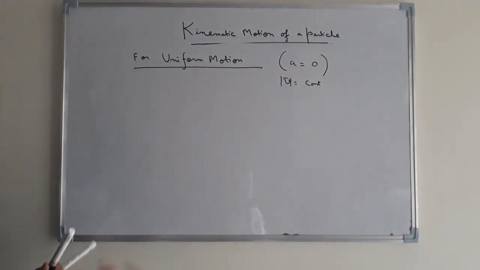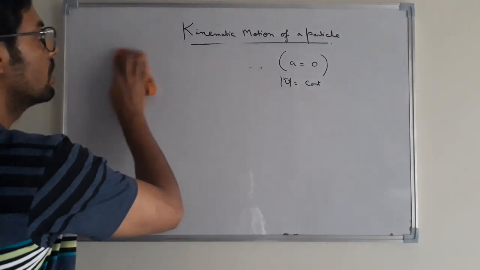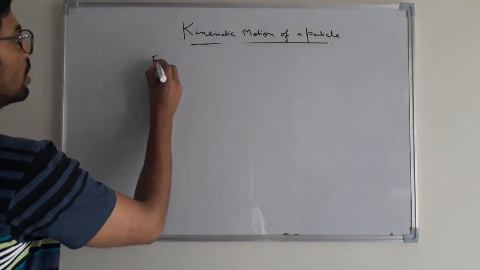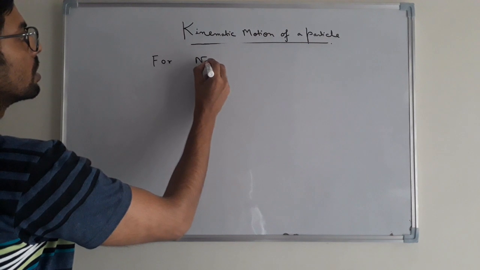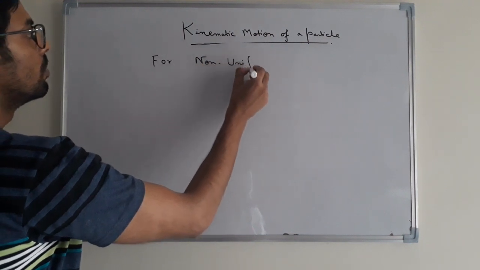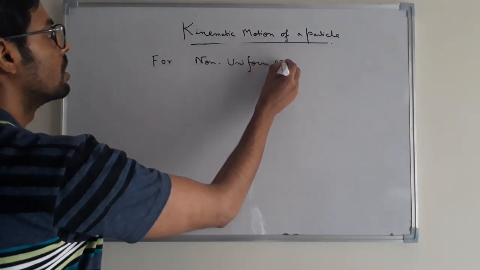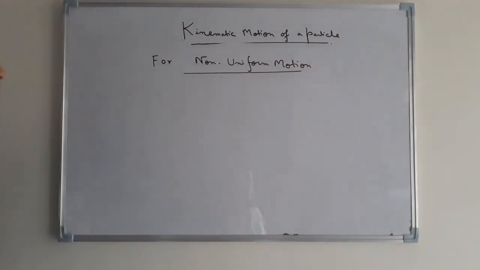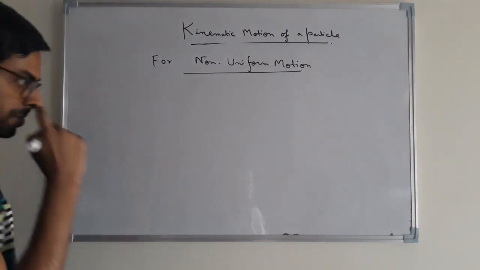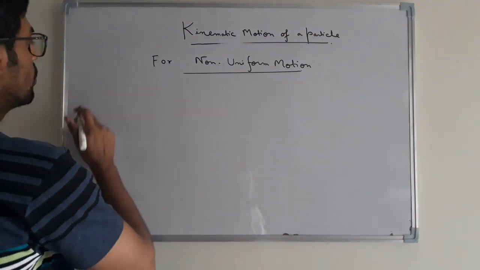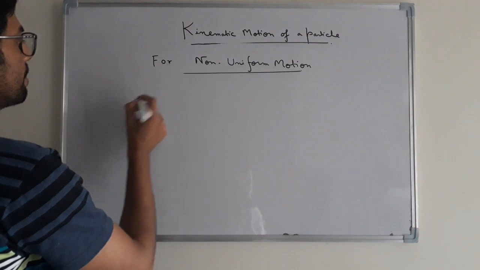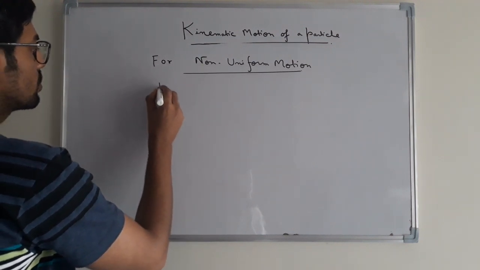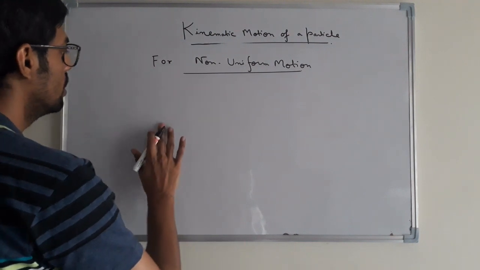Now, for another case, the non-uniform motion of a particle, what will be the governing equations for non-uniform motion? For non-uniform motion, we have the cases as follows. Suppose we have the S-T curve. First of all, we will discuss the S-T curve.